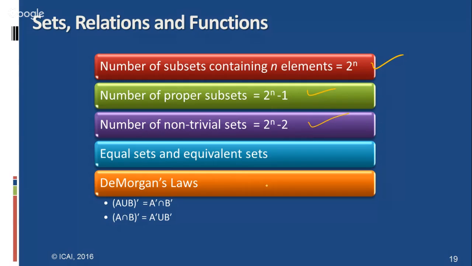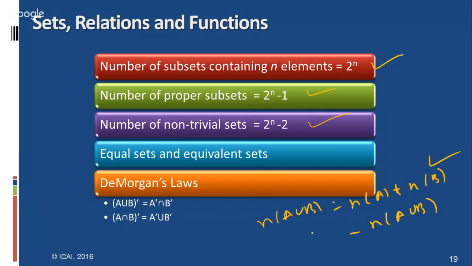And coming to the properties of set theory: n of A union B equals n of A plus n of B minus n of A intersection B. If you look at the formulas related to this, they are also very important. If you have three sets, the formula is different.